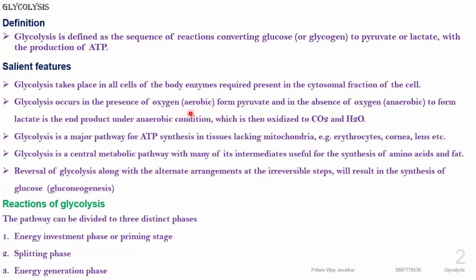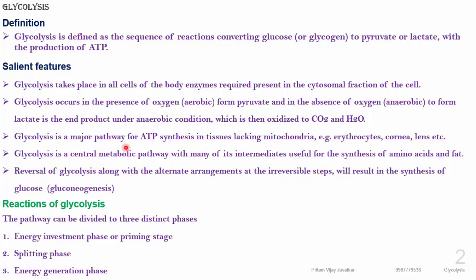Glycolysis occurs in the presence of oxygen, that is the aerobic condition, and the product is pyruvate. In the absence of oxygen, that is the anaerobic condition, the product is lactate. The end product under aerobic conditions is oxidized to CO2 and H2O. So that's why it is a sequence of reactions converting glucose to pyruvate and or lactate.